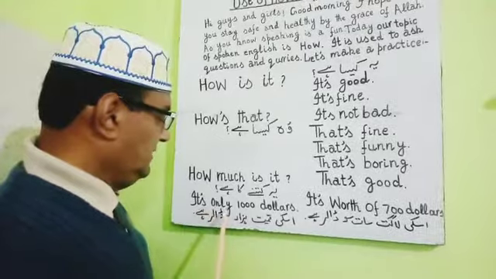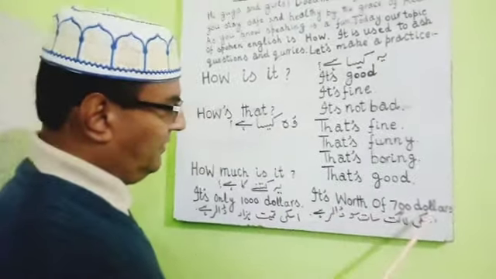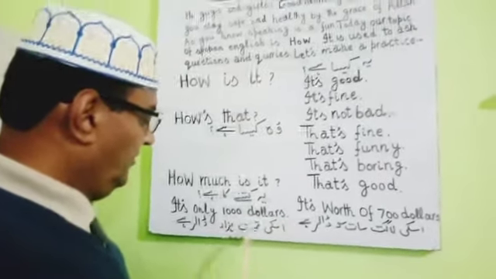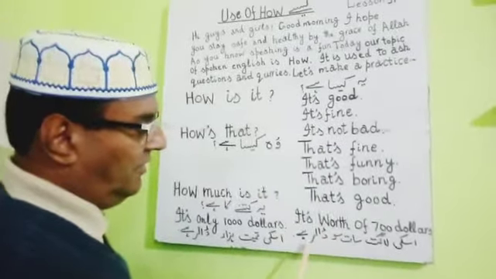Its price is only $1,000. It's worth of $700. It's only $1,000. इसकी कीमत सिर्फ $1,000 है. It's worth of $700. इसकी लागत $700 है.